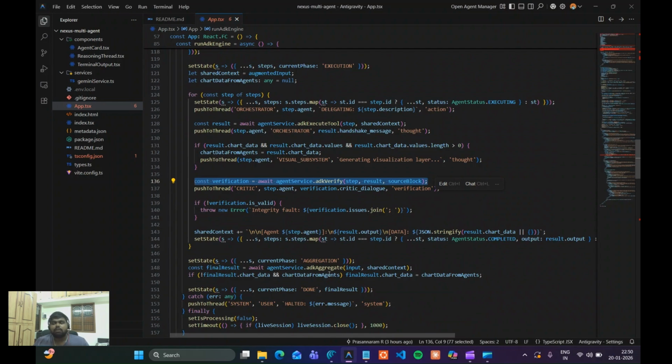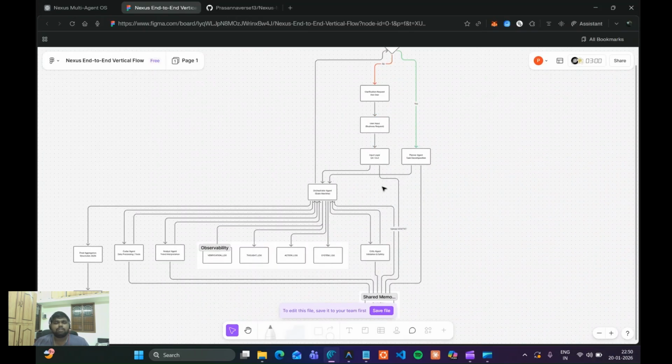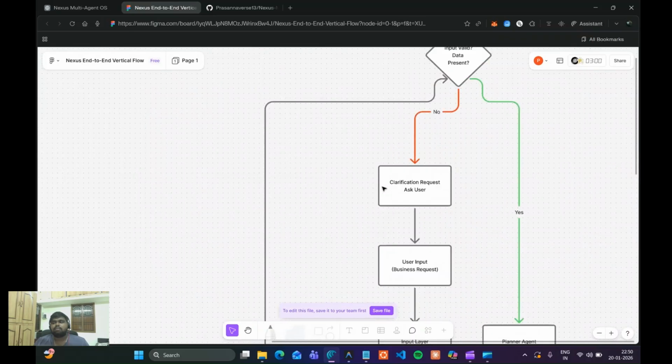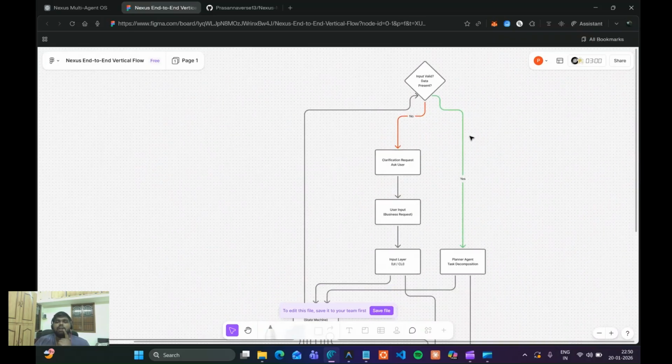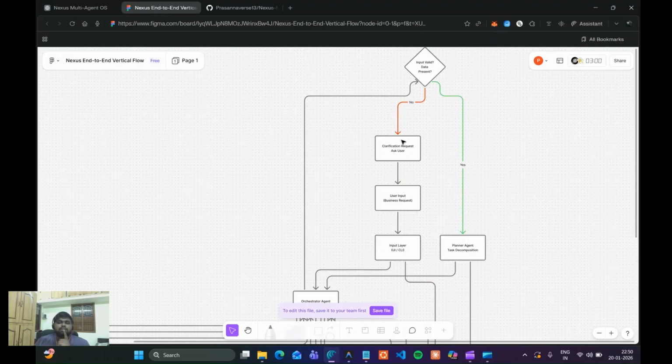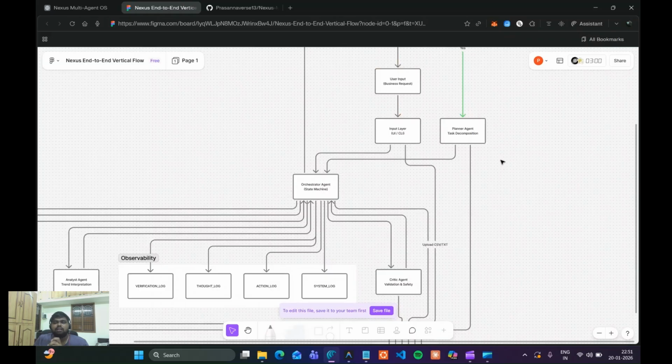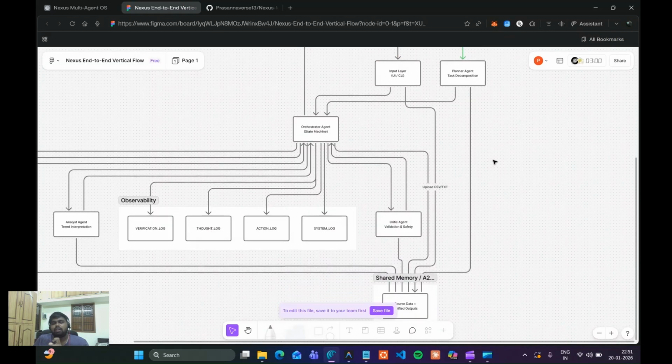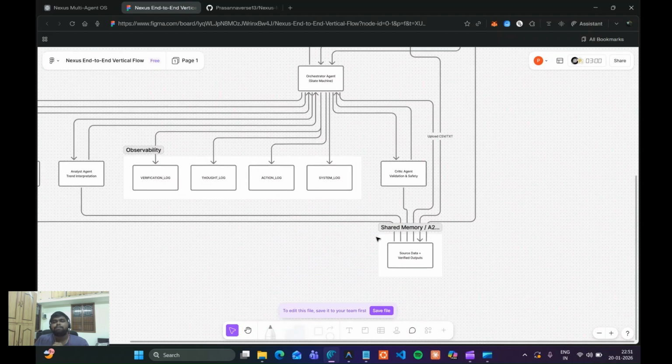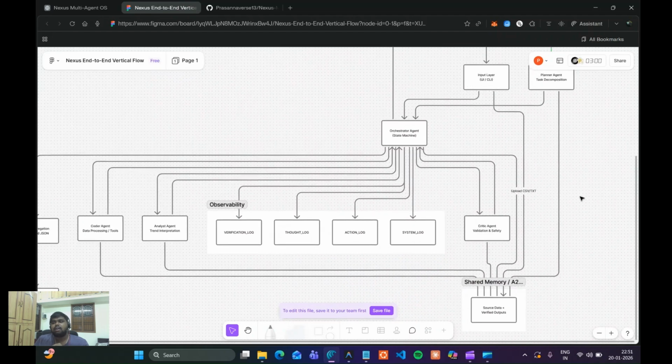So let me finally move to the architecture diagram. This is our full process architecture diagram. You can see the user starts over here by giving the input, and if the agent needs a clarification request, it will ask the user again, like a business request. For example, if the user has not attached any proof file, it will ask the user again to give the file so it can analyze the file and the data. Here you can see the planner agent does task decomposition, where the CSV file or the text file is moved to the shared memory, and the orchestrator agent is the center, acting as the traffic router. You can see the clarification loop here.